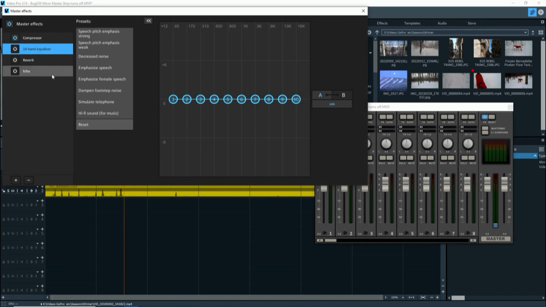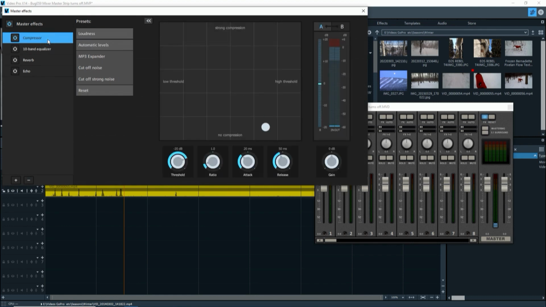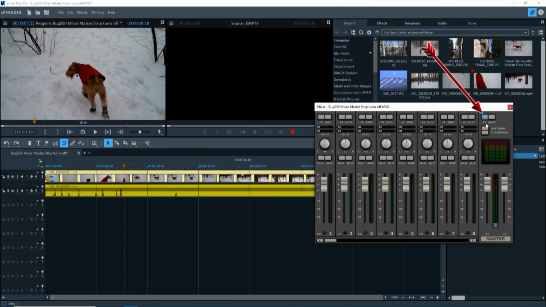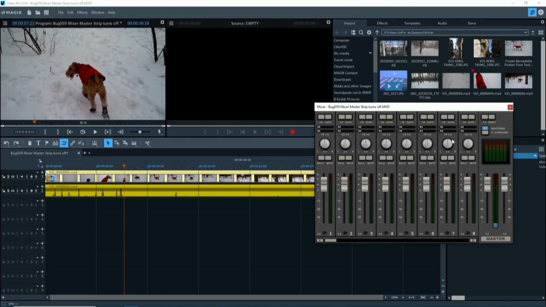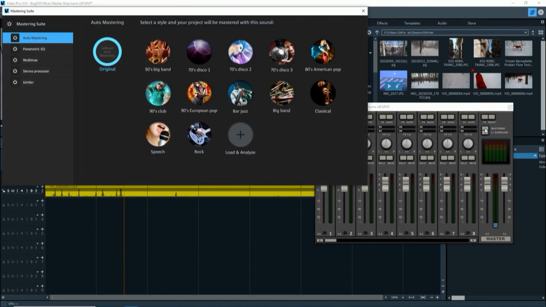So if I select the compressor, all right, that's turned on. If I now select mastering, the effect turns off. Okay, so I'll select this. All right, it's on. Great. If I select it again, it turns off. Everything's off. And I'll do it again.